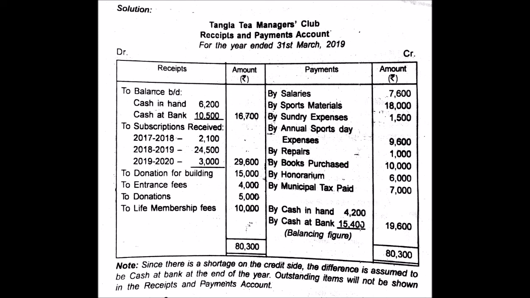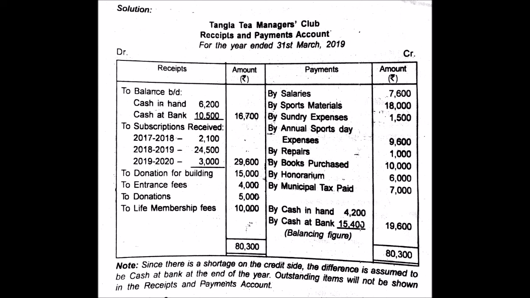Next you see, you have purchased sports materials, so you have made a payment. You have sundry expenses, annual sports day expenses, repairs, books purchased, honorarium, municipal taxes paid, and finally you have cash in hand 200. Now in this particular question, all the information is provided. You have your receipts, you have your payments. By looking at the question, you have to understand which items are receipts and which are payments, and then separate them. You put the receipts on the debit side, you put the payments on the credit side.